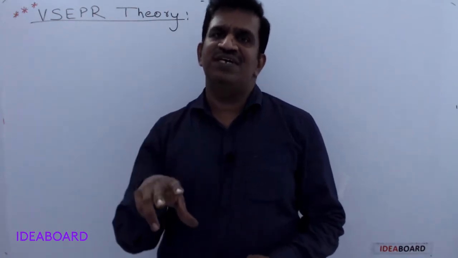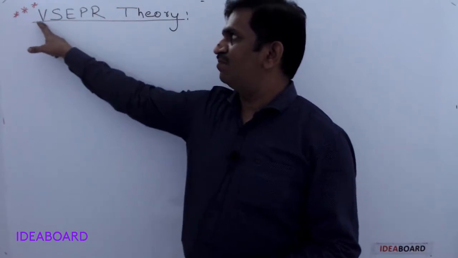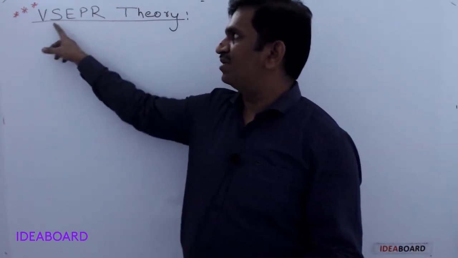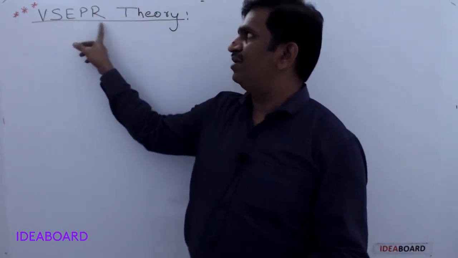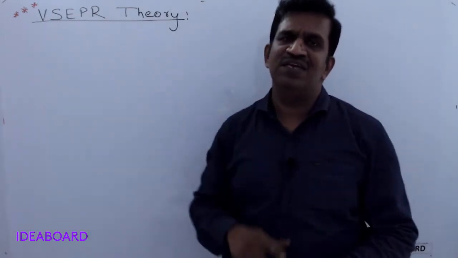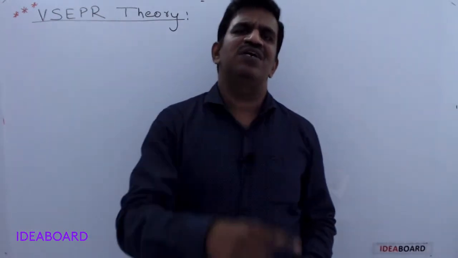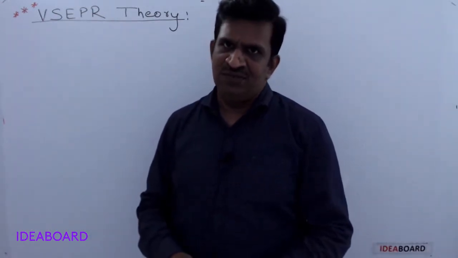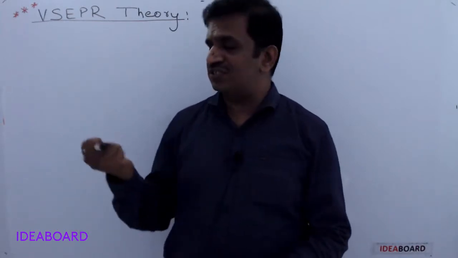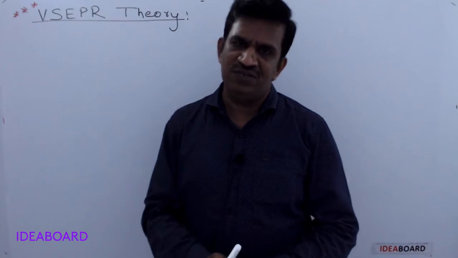To rectify that, the VSEPR theory, here this is called VSEPR theory, is introduced to explain the shapes and bond angles of molecules. It is the most successful theory for explaining the shape and bond angles of molecules.